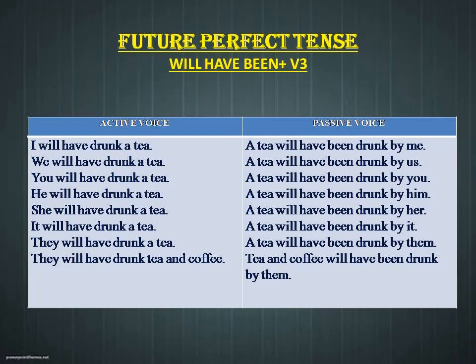He will have drunk a tea. A tea will have been drunk by him. They will have drunk tea and coffee. Tea and coffee will have been drunk by them. So for the past perfect tense, we'll be using had been plus V3. So for future perfect tense, we have to use will have been plus V3.